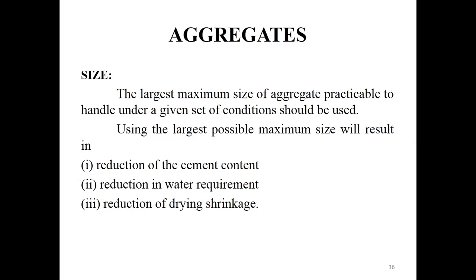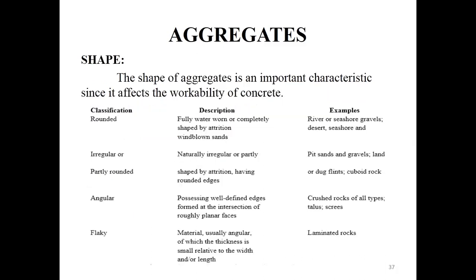Next, we are going to discuss the shape of the aggregate. The most important characteristic of aggregate is its shape, because it affects the workability of the concrete. Workability is a very important characteristic in concrete. It determines the strength, the working ability, and the water cement ratio.